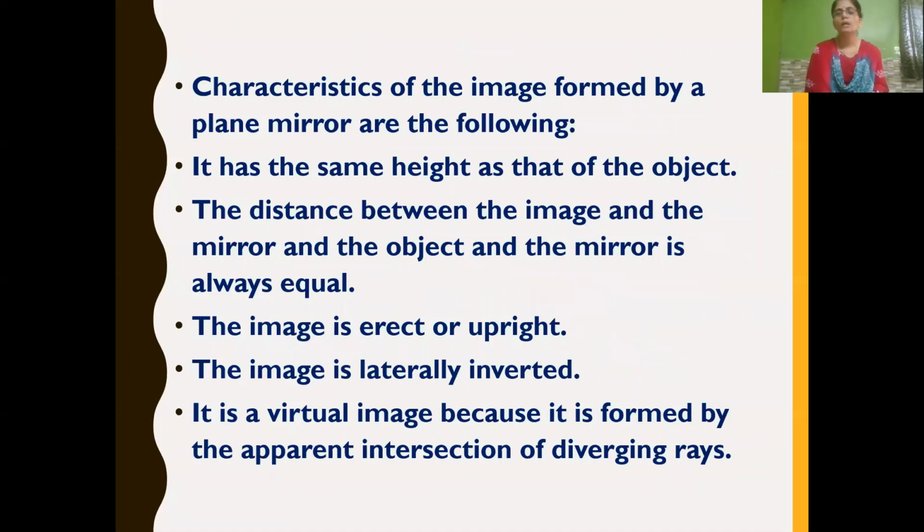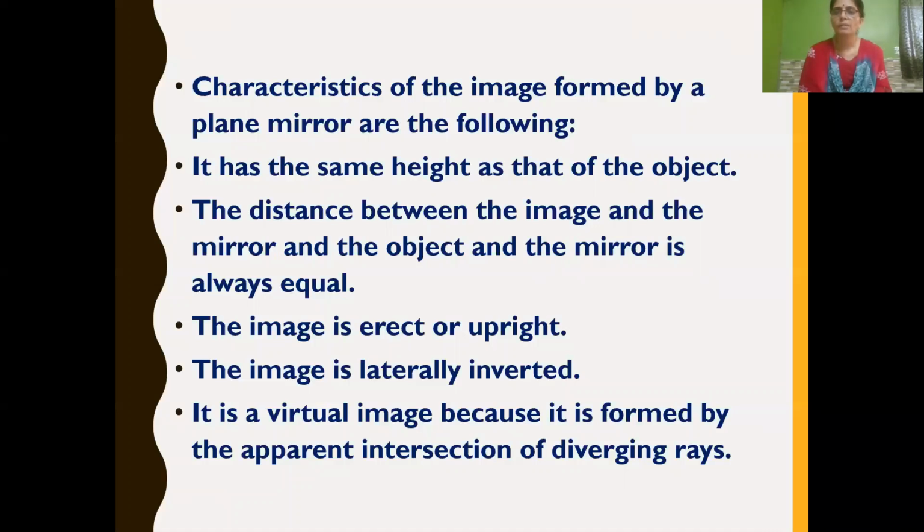And now let's continue with the characteristics of the image formed by a plane mirror. In standard 7 also we have learned about the characteristics of the image formed by a plane mirror, isn't it? If we see ourselves in front of a mirror, we see the image in the mirror at the same height. So it has the same height as that of the object.